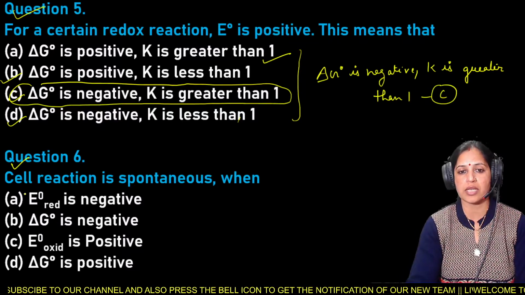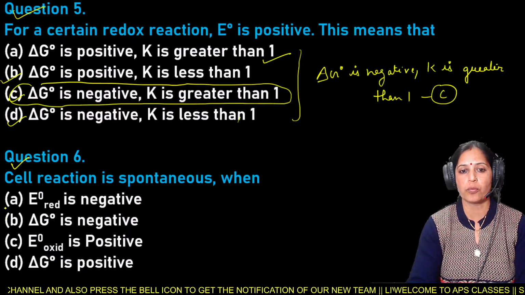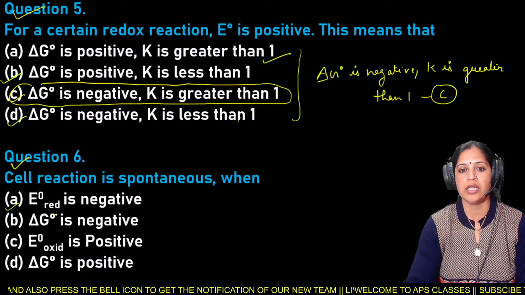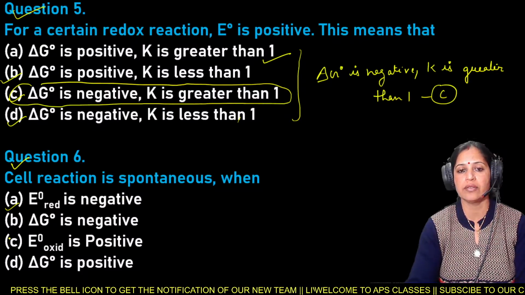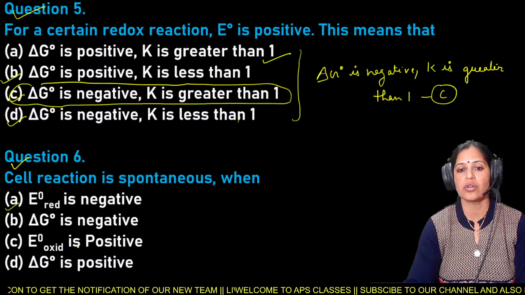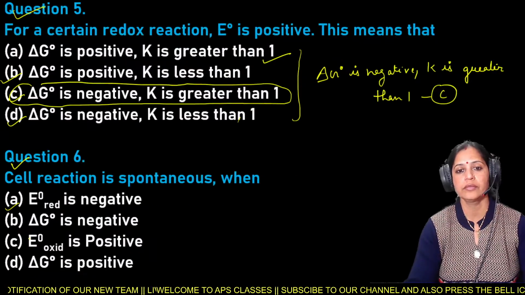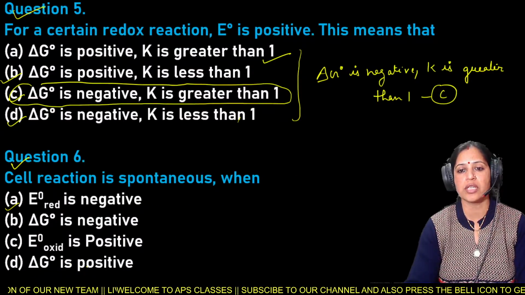Next is your question number 6, and your question number 6 is cell reaction is spontaneous when option A is E naught is negative, B delta G naught is negative, C E naught oxidation is positive, and D is delta G naught is positive.